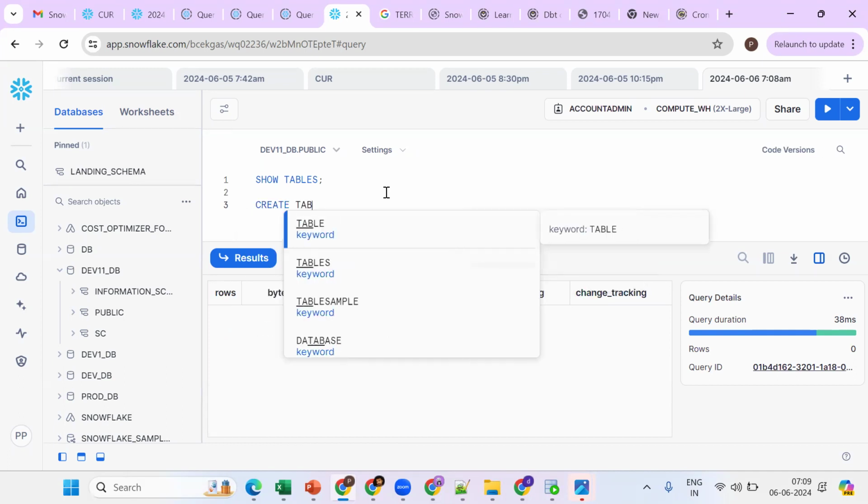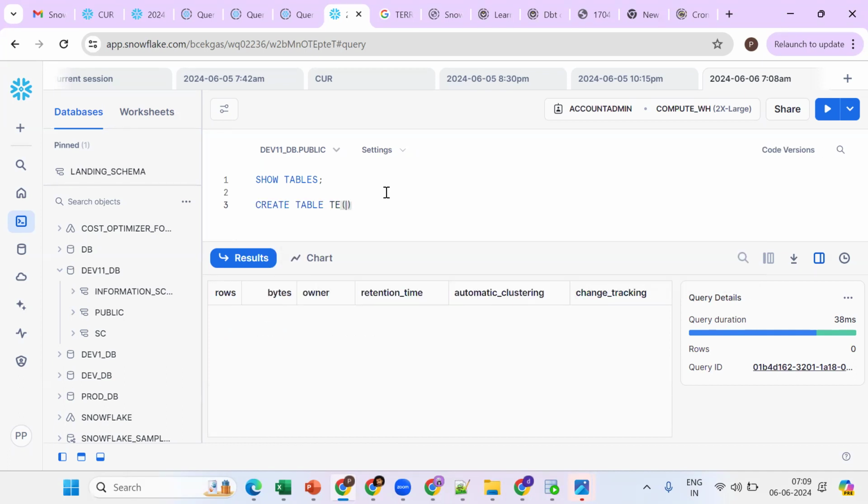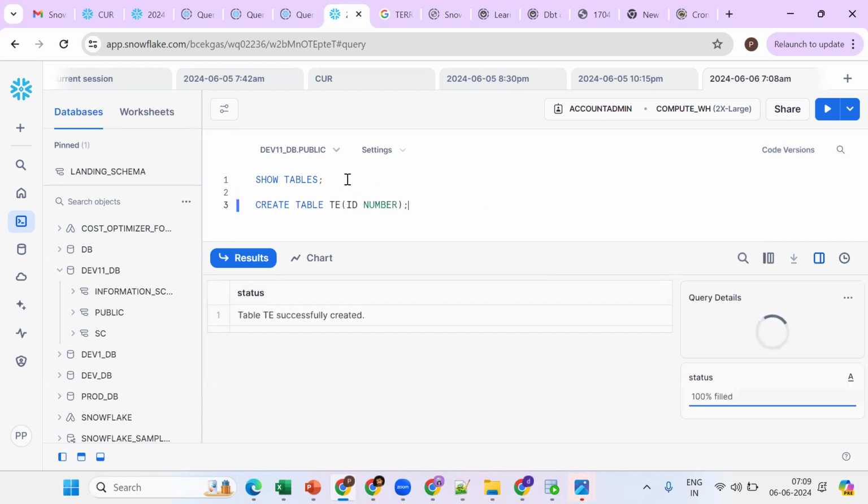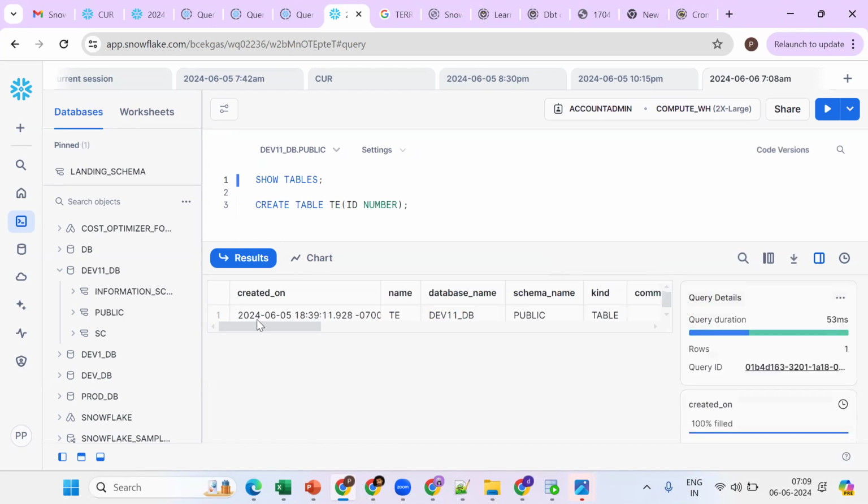Suppose I create a table with an ID column of type number. Now go for show tables. The kind will be permanent, because by default any table I create is a permanent table. The retention will be 1 day. In the sense that Snowflake will store the historical data up to 1 day, so with the same query we can access it up to 1 day.